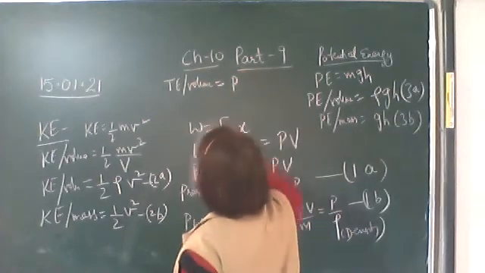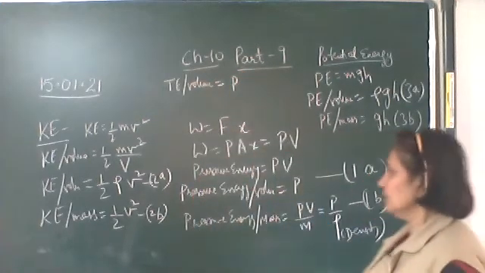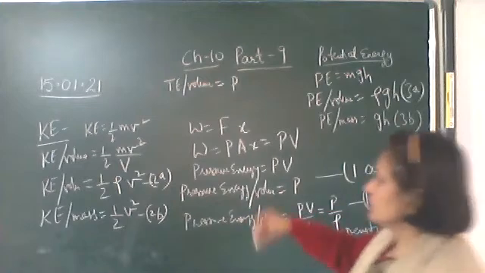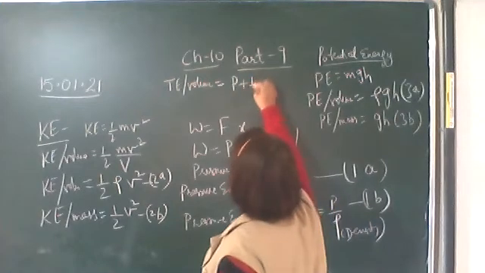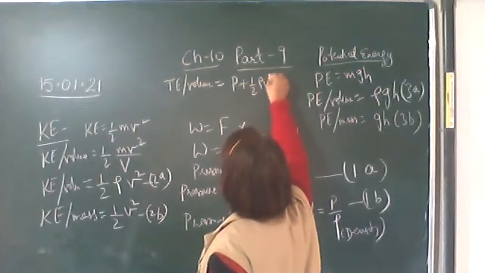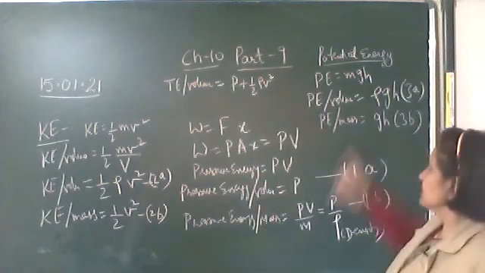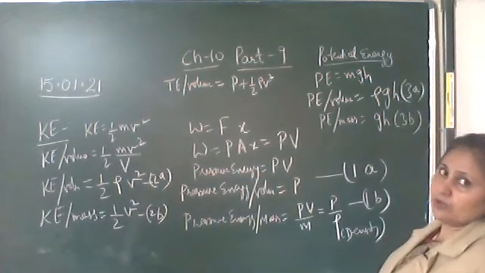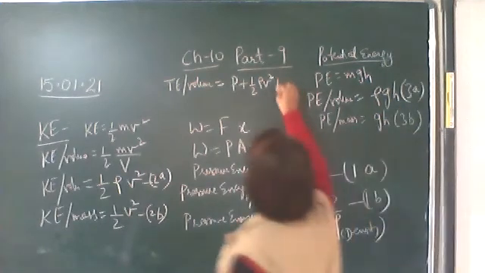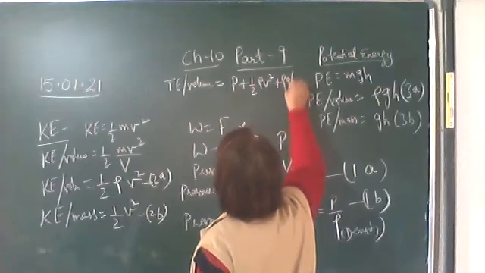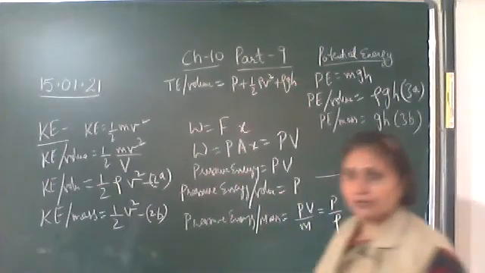The pressure energy per unit volume is P, the kinetic energy per unit volume is half rho into v square, plus the potential energy per unit volume is rho gh. This is the total energy per unit volume.